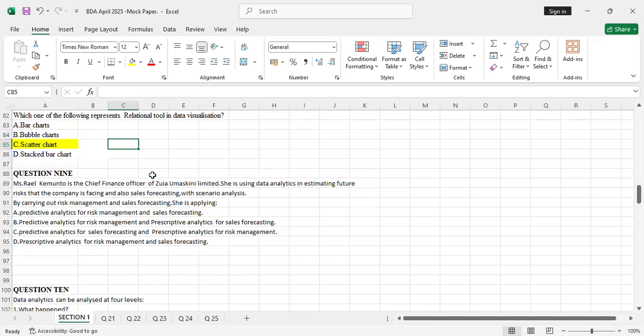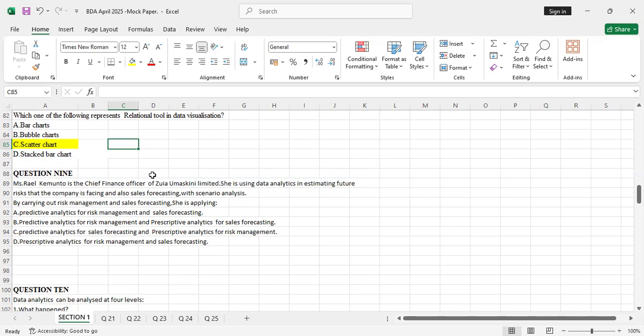By carrying out risk management and sales forecasting, what is she applying? You just have to understand what these types of analytics are, because in predictive analytics, we use historical data to make a future decision.